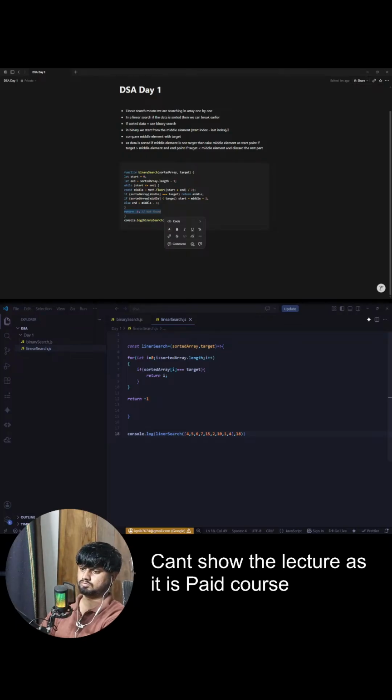Okay. Now we check if A of mid matches the target element. If it matches the target element, we can say we are able to find it. So we can make our flag equal to true and break from the loop. So let's also maintain this flag. It's initially false. Okay. Great. Else if A of mid is more than target, meaning if the middle element is more than target, where should we search? We should search in the left hand side because we want to reduce this value. Otherwise, search on the right hand side.